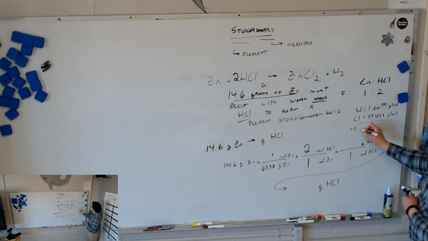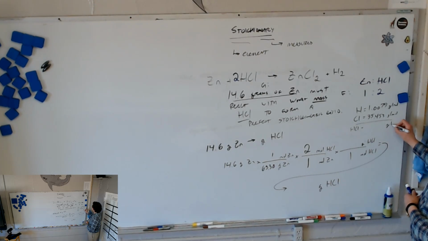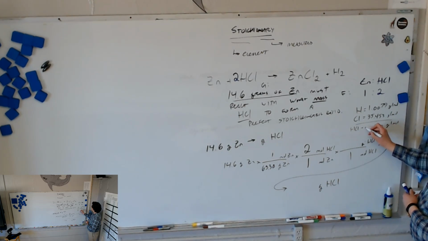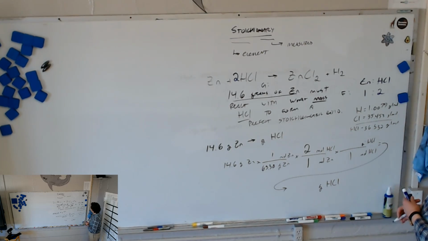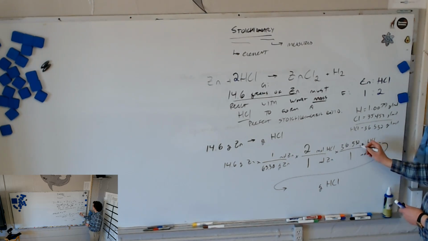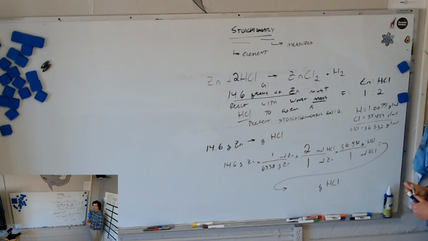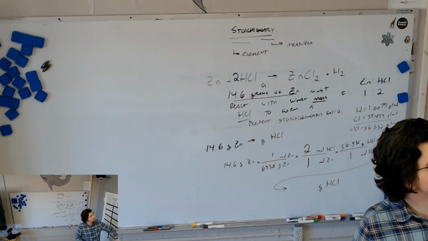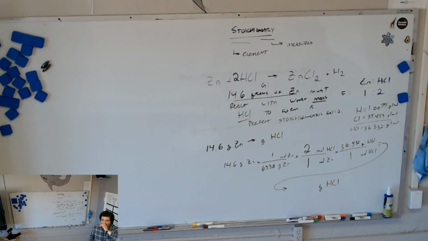So then my total mass of hydrochloric acid in grams per mole is going to be 2, carry the 1, 3, 5, 36. 36. Wait, what did you put hydrogen as? 1.0079? What is the answer you got? This says 1.0079. Ours rounds. That's okay. Sorry, Tyler, what did you say?